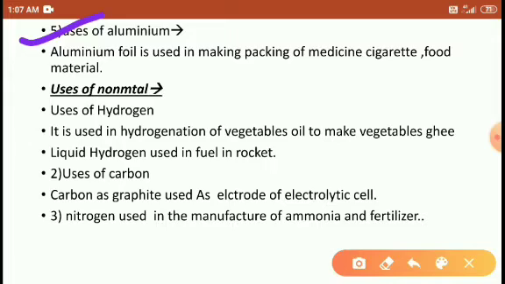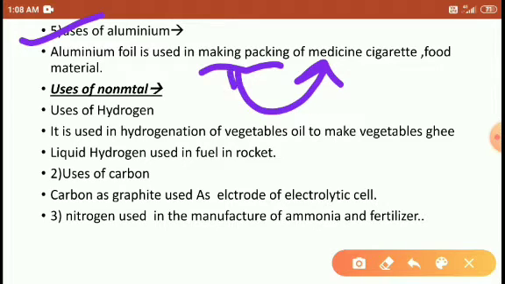Next, uses of aluminum. Nowadays you have seen aluminum in your household, right? Aluminum is used in making the cover of medicines. What is the medicine cover? The medicine cover is made from aluminum foil, right students?